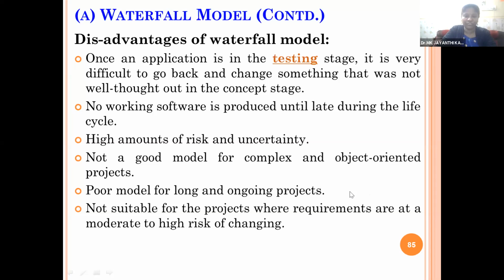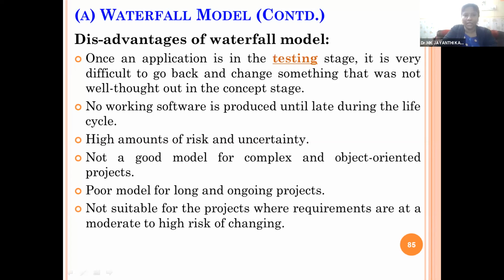So it is not suitable for long-term projects, not suitable for projects where requirements are at moderate or high risk of changing. In stock market kinds of projects the policies are changing, in banking projects the interest rates are changing, policies are changing for home loans. In that case, the documents are changing, rules and regulations are changing often. In that case, we cannot go with this model. So these are the drawbacks of the waterfall model.